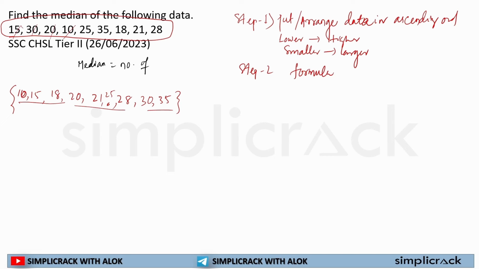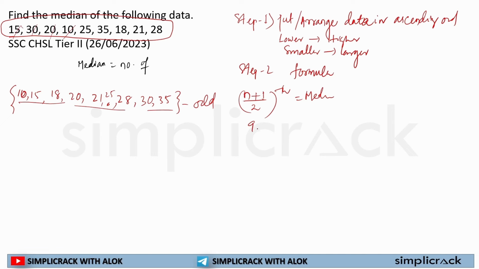This way we can always verify whether we are doing everything in the right format or the wrong format. So now see how many terms there are. There are 9 terms, so this is odd. How could I calculate? I have to take the n plus 1 by 2th term. This will be my median.